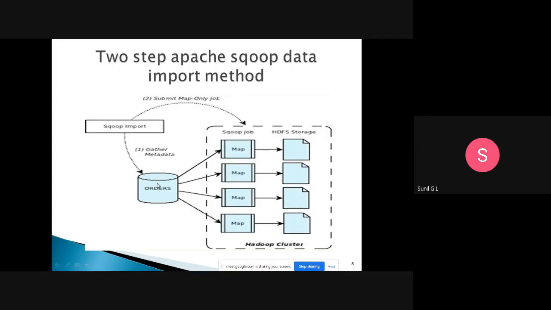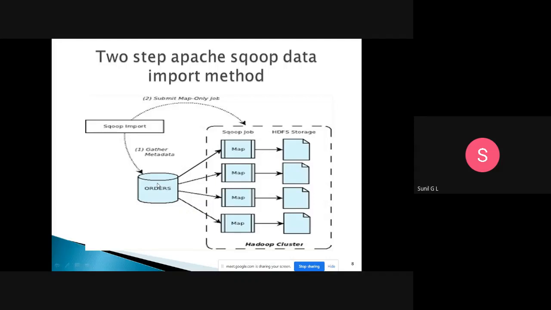to a particular cluster. So here we will have 4 HDFS storage clusters. For all those 4 HDFS clusters we have a corresponding map function. That one we will call a Sqoop job. So using this Sqoop job we will store the data to HDFS storage, that is nothing but the HDFS clusters. Those things we will store using the Sqoop job.